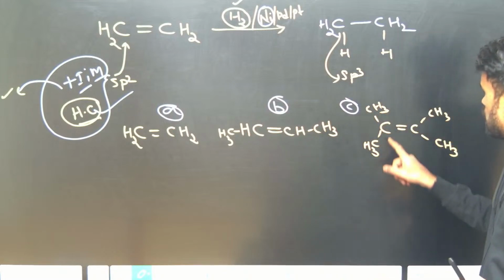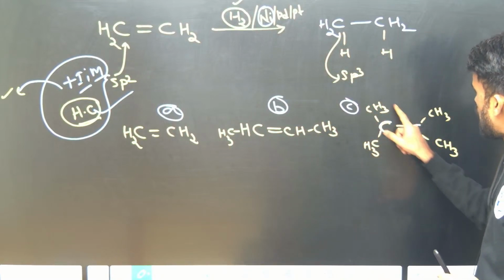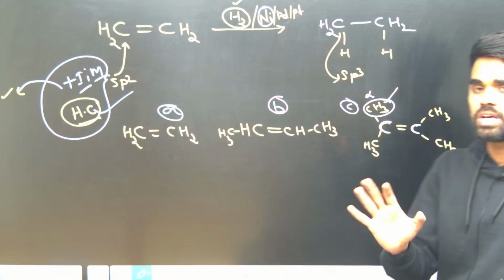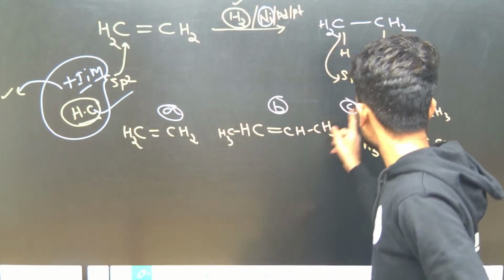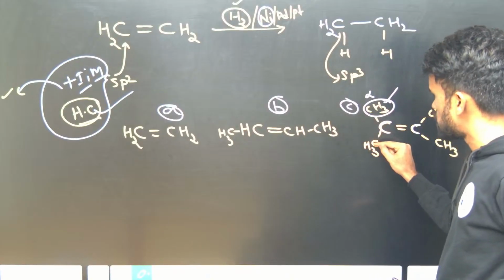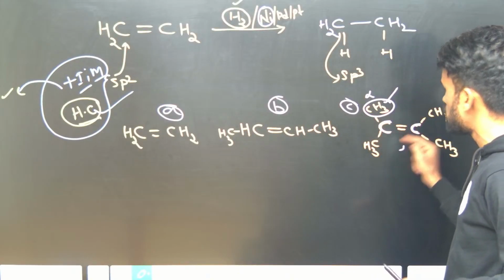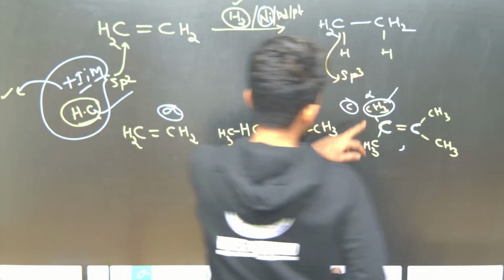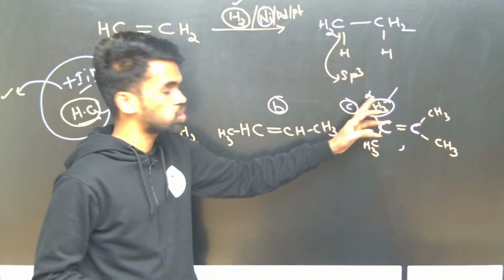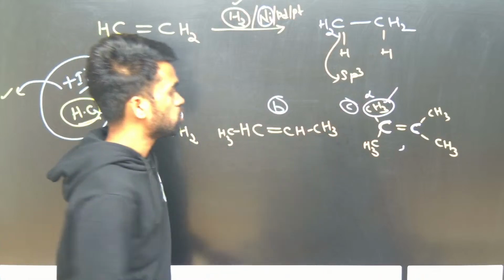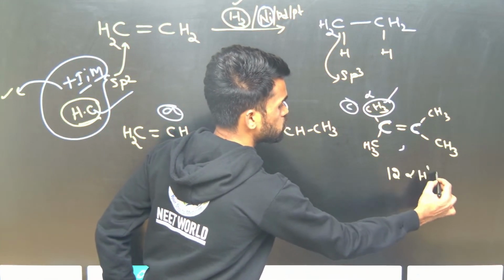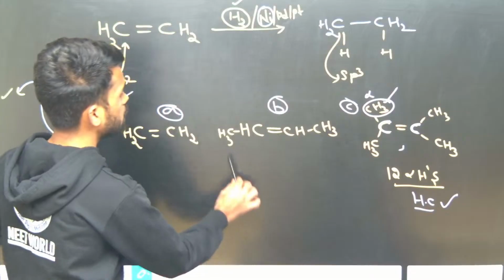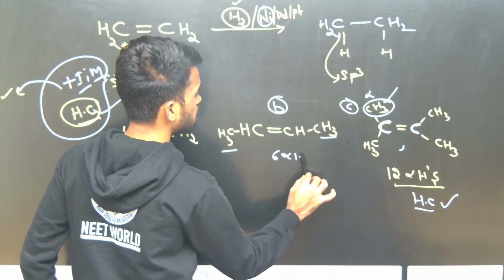What hyperconjugation says: the carbons adjacent to the double bonded carbons are called alpha carbons. On alpha carbons, the hydrogens are called alpha hydrogens. The more alpha hydrogens, the more stable the double bonded carbon is, by hyperconjugation resonance, like no-bond resonance. Here we have 4 carbons, each containing 3 hydrogens, so 4 times 3 is 12 alpha hydrogens. So you get 12 resonating structures, 12 hyperconjugations possible here. And here you have 3 plus 3, 6 alpha hydrogens, 6 hyperconjugations.